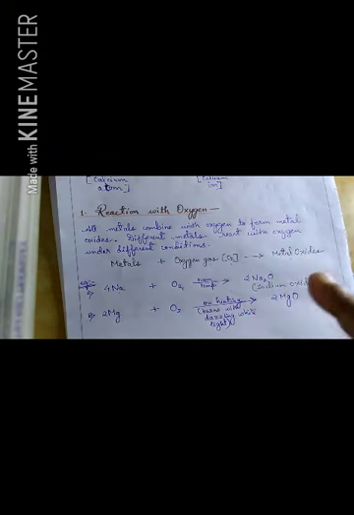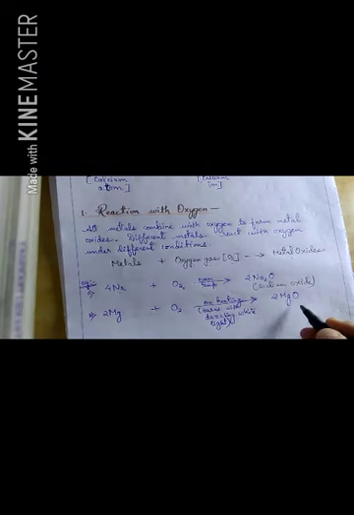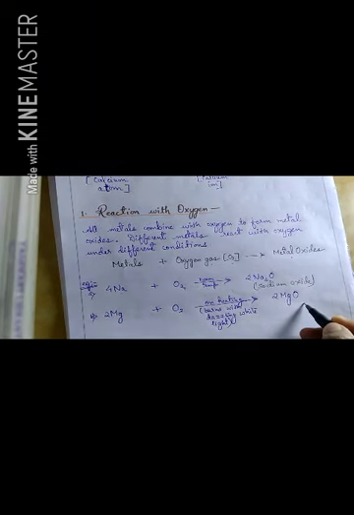This results in the formation of magnesium oxide.